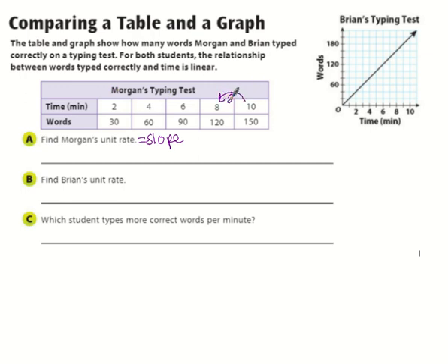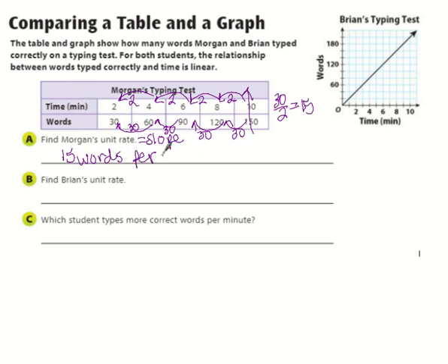So if I subtract here, I get 2. If I subtract here, I get 2, right? This is me subtracting. And if I subtract here, I get 30 and 30. And then here is 30. Remember, we do y's over x's, so it's 30 over 2, which is 15. So Morgan's unit rate is 15 words, because that's first, per minute, because that's second, right? That's my ratio, words per minute.